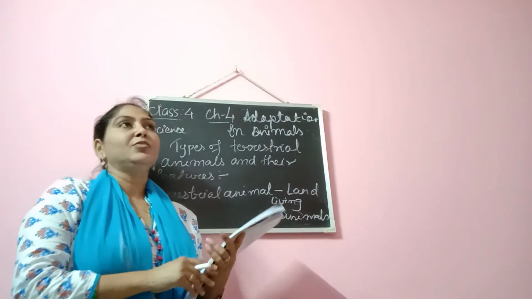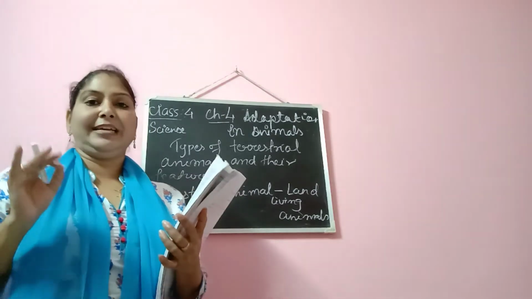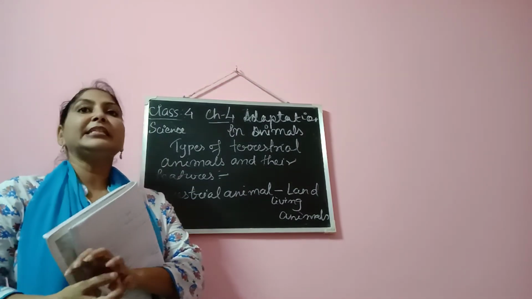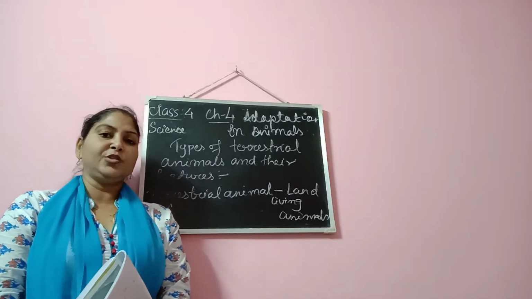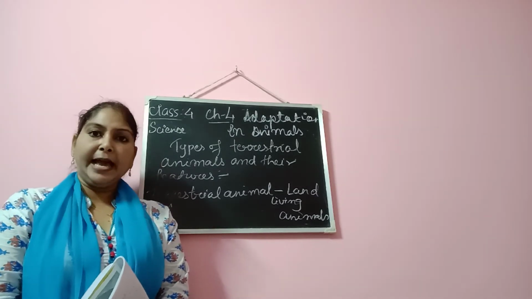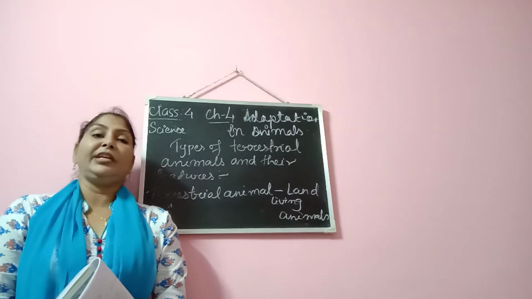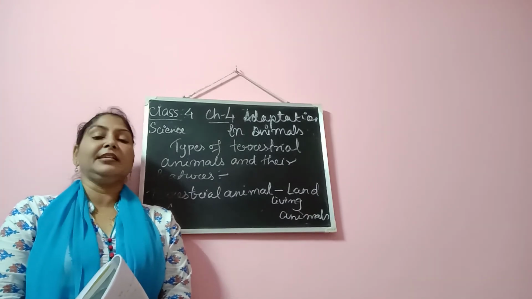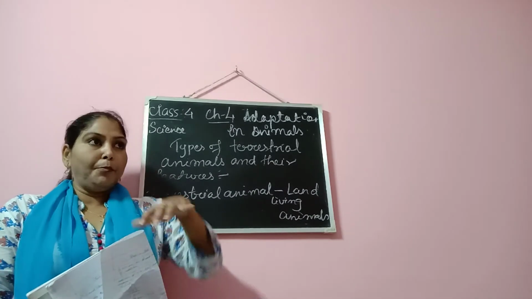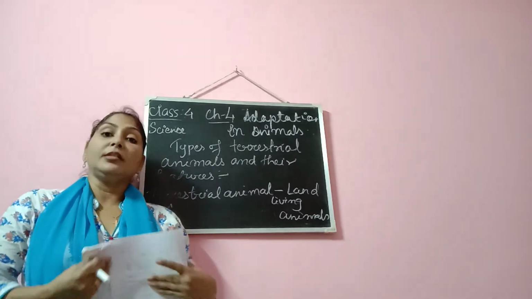Now there is one more type of adaptive feature in terrestrial animals, known as camouflage. Have you heard of this term camouflage? The spelling is C-A-M-O-U-F-L-A-G-E, camouflage. Camouflage is a tendency in certain animals to blend themselves according to the environment or the surrounding.